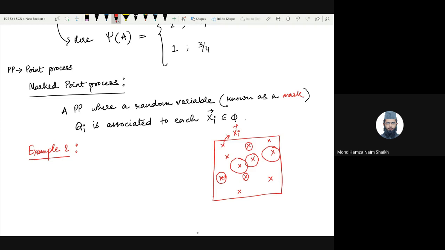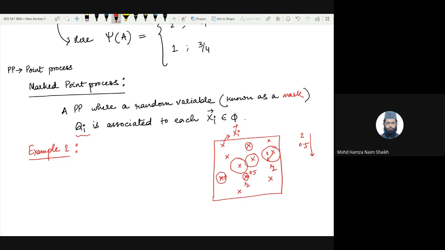However, what we are saying is that with each xi, there is a quantity qi associated to it, which denotes a feature of that xi. In this example, we can consider it to be an independent quantity than xi, which means that for each xi, let's go to x1, and if its radius is, let's say, 2 meters, we can go to some other, let's say, x2, and its radius is 0.5 meters. So these quantities 2, 0.5, which denote the radius of these trees, can be independent of the xi's themselves. In this example, they are independent.